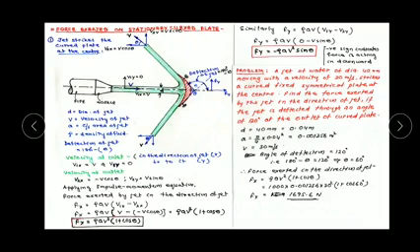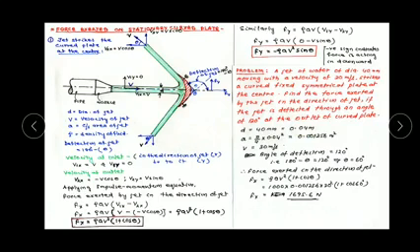By using the values, the jet is water, so rho of water is 1000 kg per meter cube, area equal to 0.001256 meter square, and velocity equal to 30 meter per second, that is v square, into (1 plus cos theta). By using all the values and solving this, it becomes Fx equal to 1695.6 Newton.